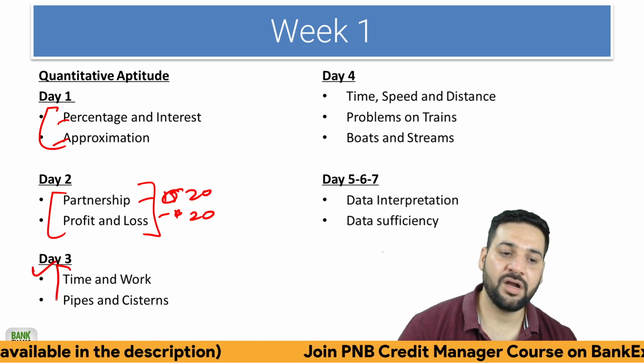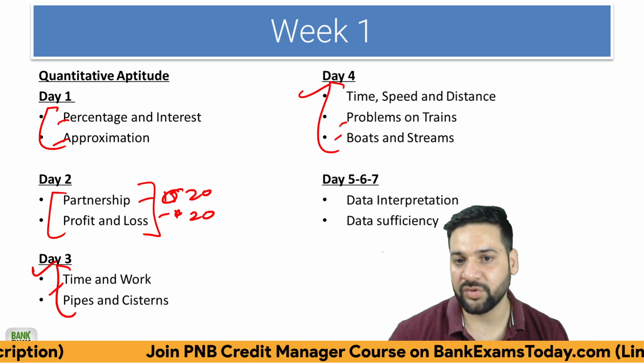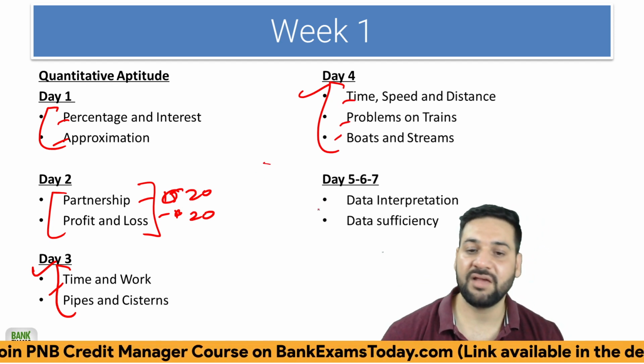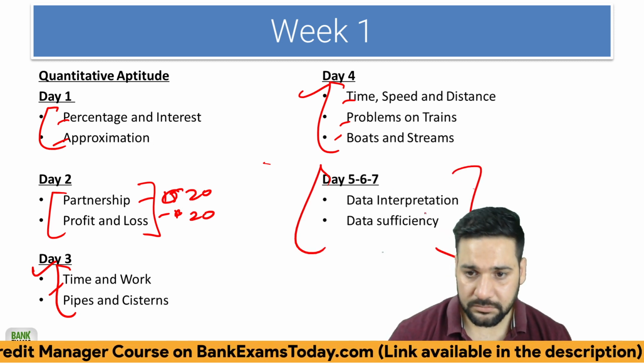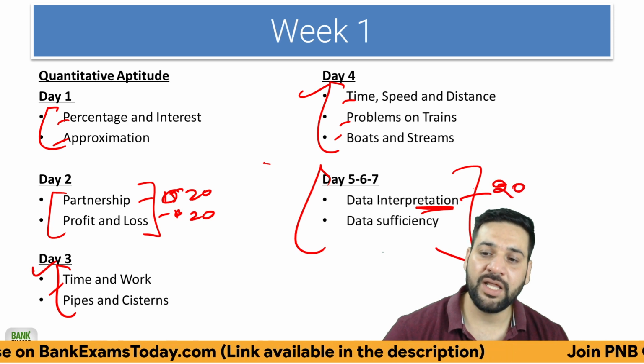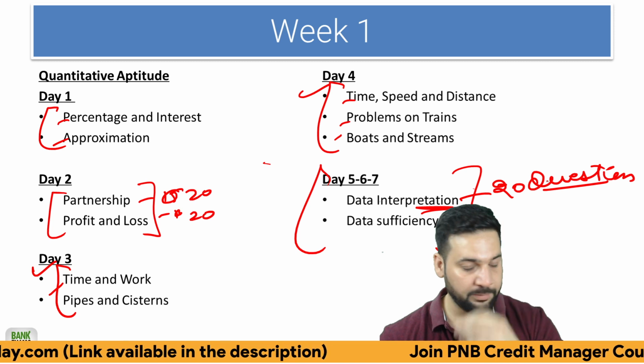The next day, time and work, pipes and cistern. Day 4, time, speed and distance, boats and streams, problems based on trains. Then day 5, 6 and 7, data interpretation. See, you are going to find at least 3 to 4 sets from data interpretation, 20 questions directly from data interpretation. So you cannot avoid data interpretation at any cost.